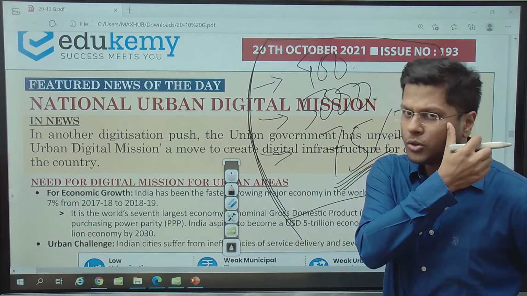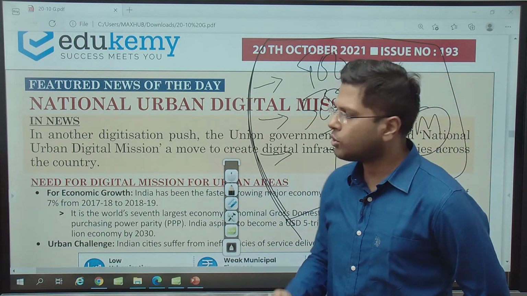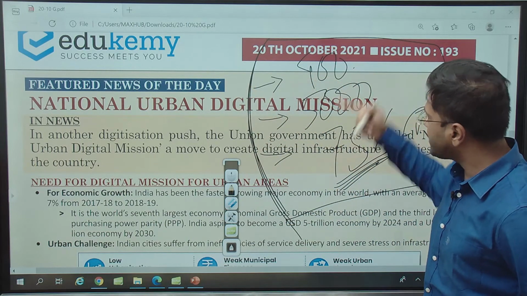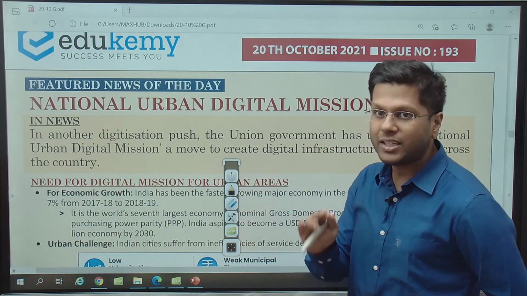All those places which are notified, for example, municipal notified areas, military cantonment areas, those are the urban areas. But many of such areas which actually qualify, they have not been notified. They are still considered as rural areas, which are actually urban, right?